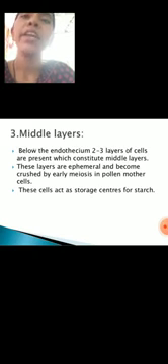Next, the third one is the middle layer. In the middle layer, 2 to 3 layers of parenchyma cells are present. They lie in between the endothecium and tapetum, so they are known as middle layers.